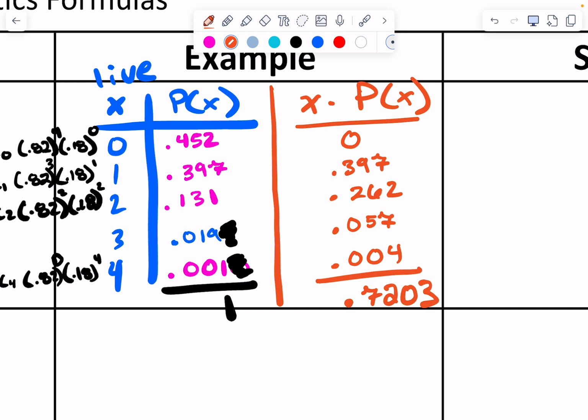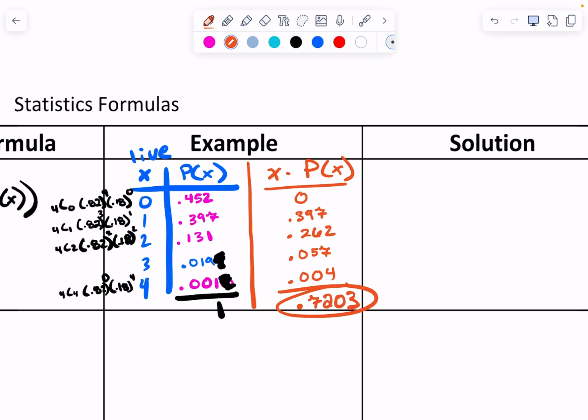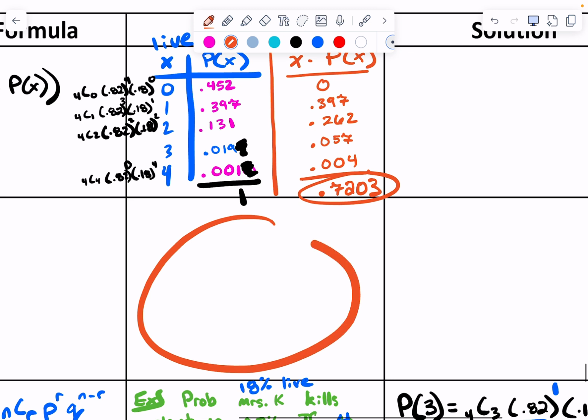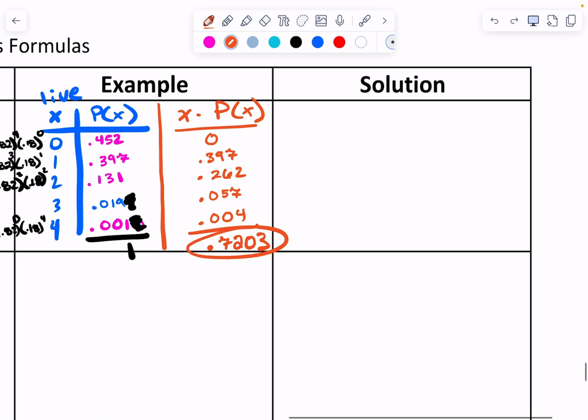Wait, is that supposed to equal 0? No, the sum of all of those is 0.7203. Are we adding any more columns in this table? No, we'll add a column, but we'll put it down here. Okay, so what does that mean?